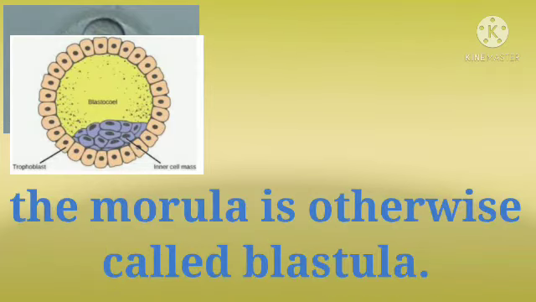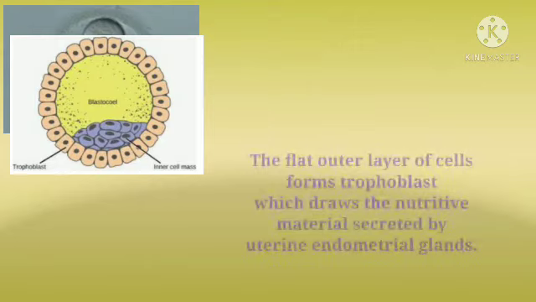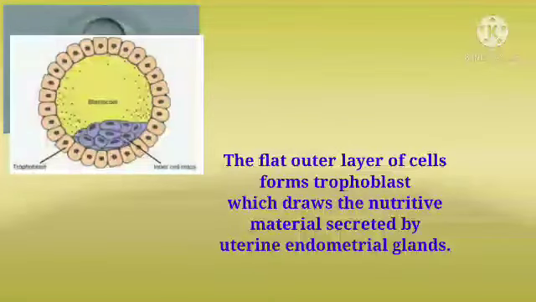Formation of blastula and blastocyst. The morula is otherwise called the blastula. In the dynamic rearrangement of blastomeres, the flat outer layer of cells forms the trophoblast. Tropos means to feed, so it draws the nutritive material secreted by the uterine endometrial glands.